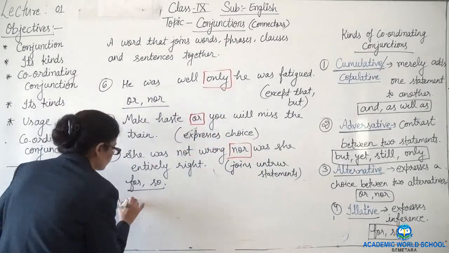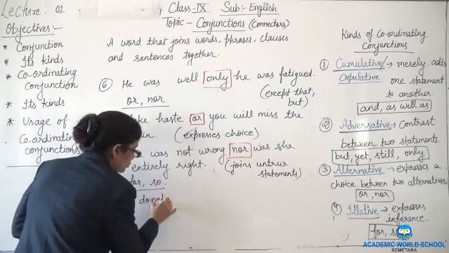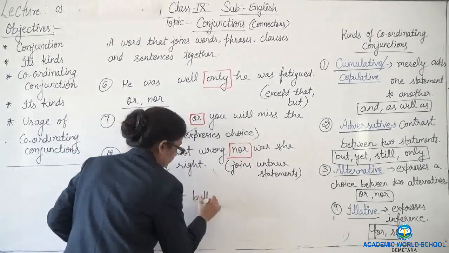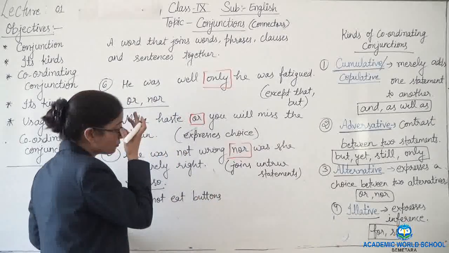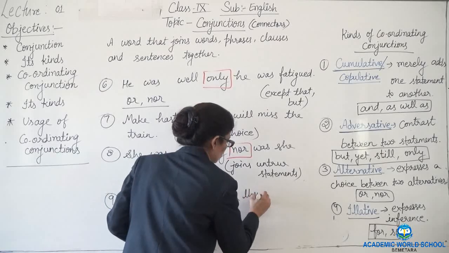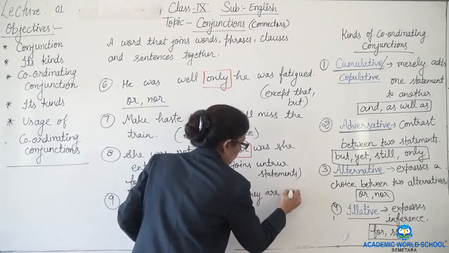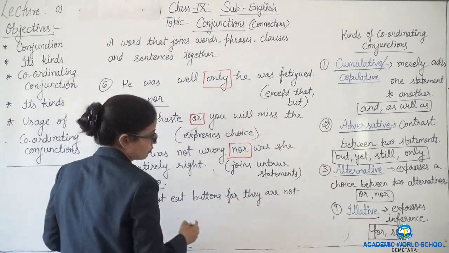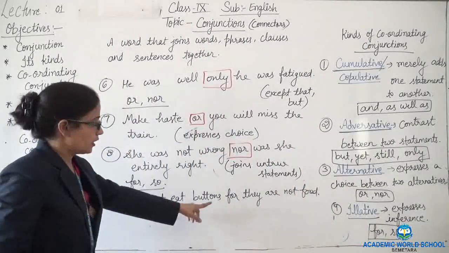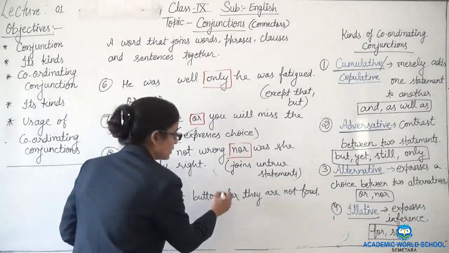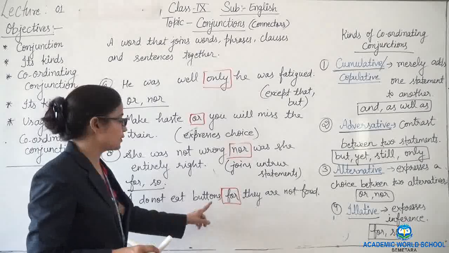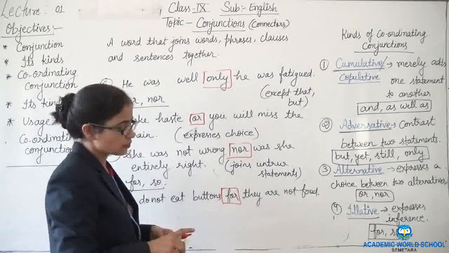Like, I do not eat buttons, for they are not food. Here this for, what kind of sense is this giving? This is giving a sense of because. Clear? So, I do not eat buttons for they are not food.